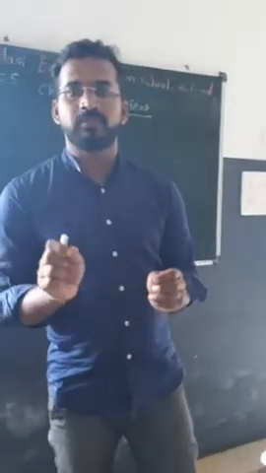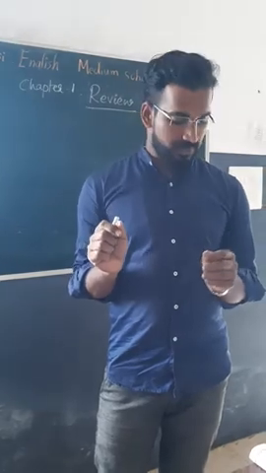Dear children, in this class we will revise some problems you have studied in your previous class, I mean fourth class. See, there is a chapter 1 review. So we have to review the problems you have studied in the previous class. See, first, number 1, rewrite the following numbers placing commas according to the Indian as well as international number system. So these number systems you will study in this class, I mean 5th class, so you can learn later.